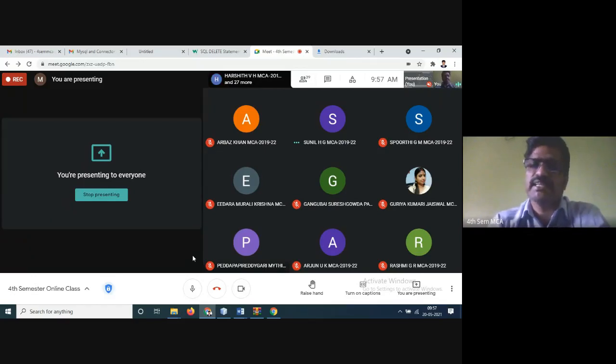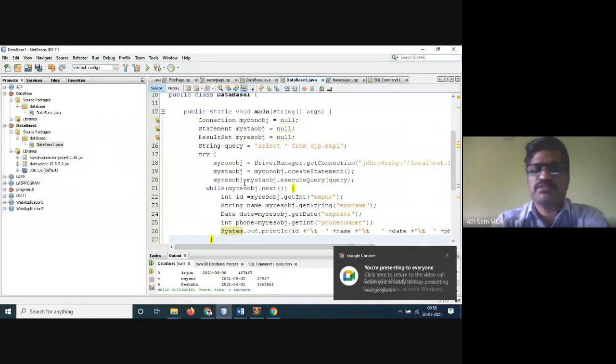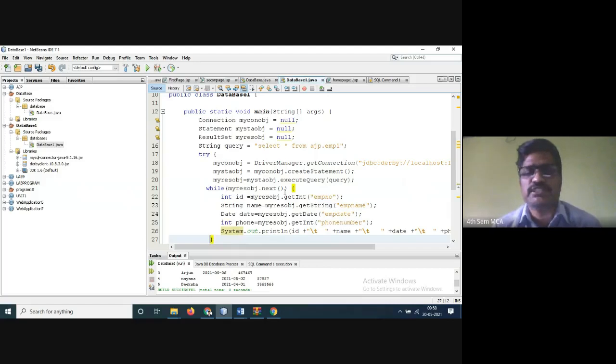Similarly, next, come here, and instead of web pages, you have to select Java applications. Once you select that one, a file will be created automatically. It comes by default, so from there you can type the programs. That is simple. The first thing you write is the connection. Next you write the statement and execute to get the results.